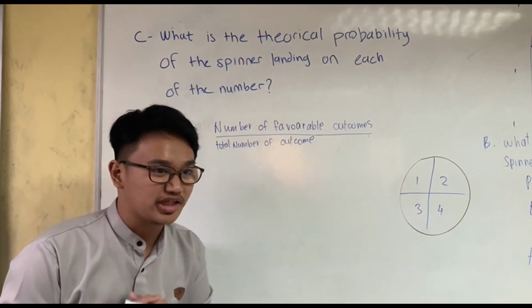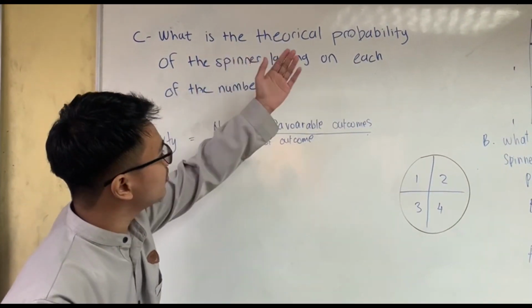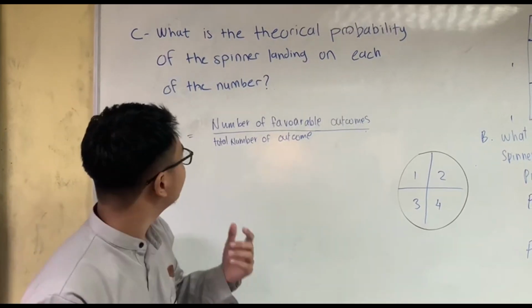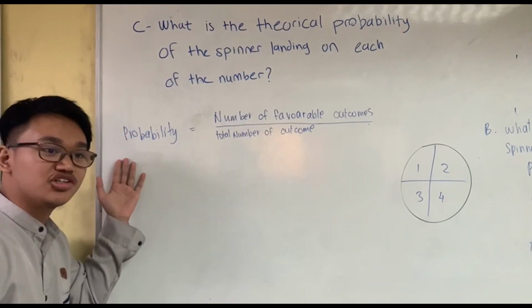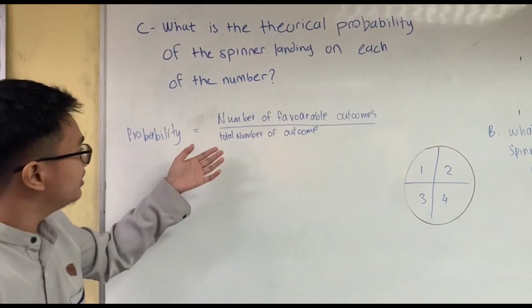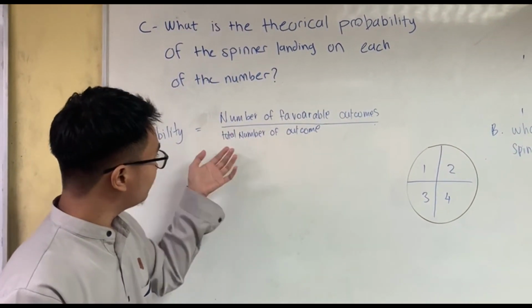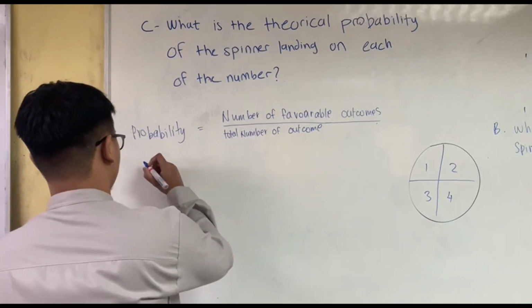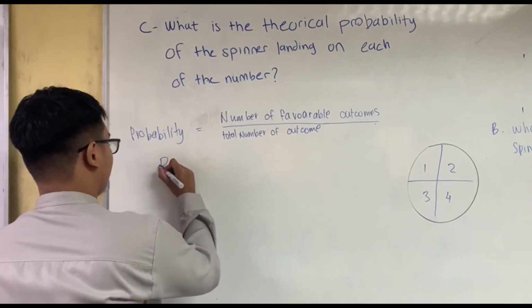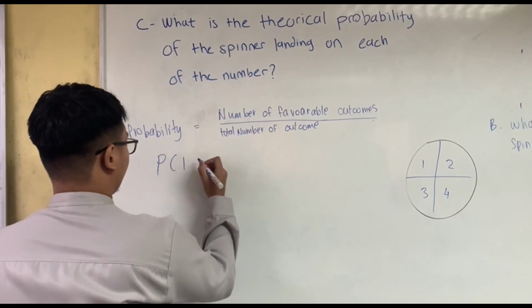Next, we will calculate the theoretical probability of each number on the spinner. Here is the formula for theoretical probability. It is the number of variable outcomes over the total number of outcomes. T1.